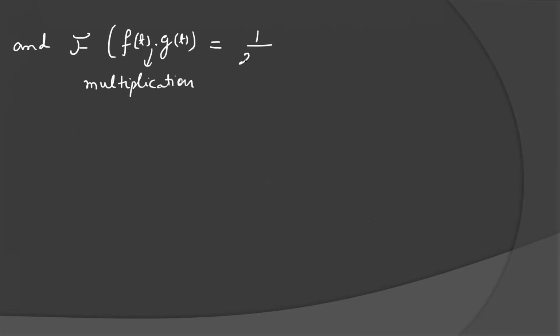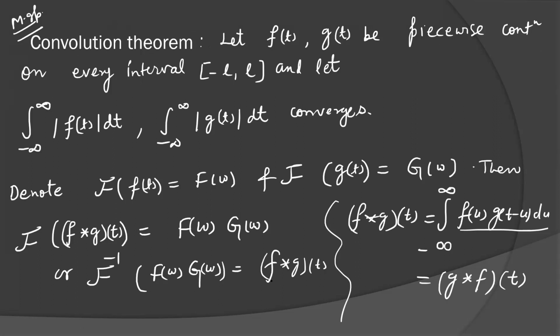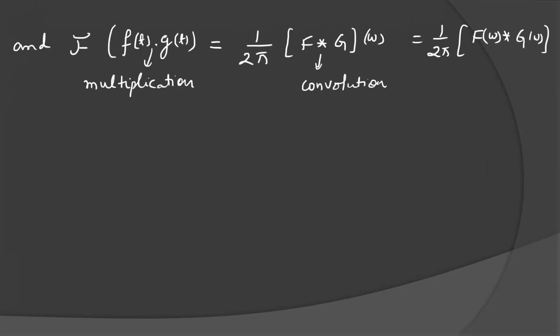Then it is equal to 1 over 2 pi F convolution G of omega. So in the first part we have convolution in t, now we have convolution in omega.